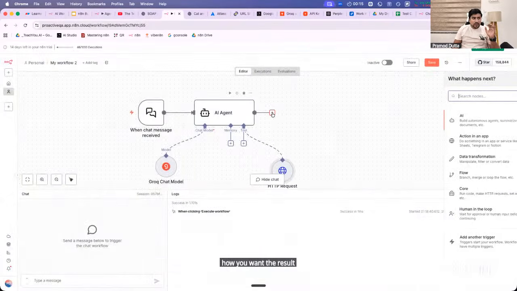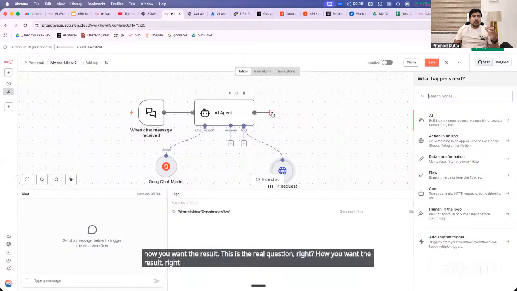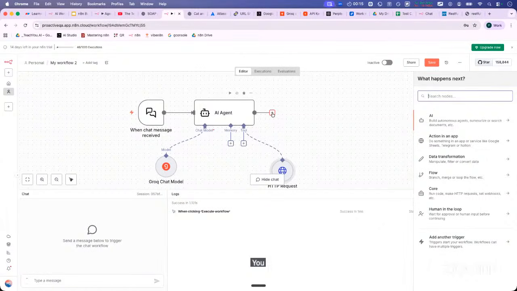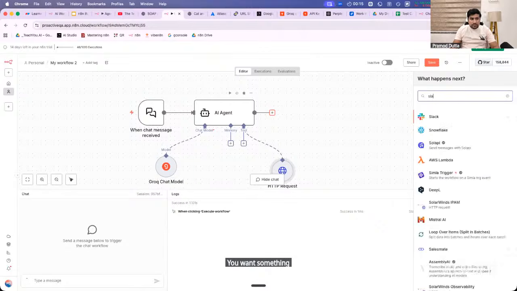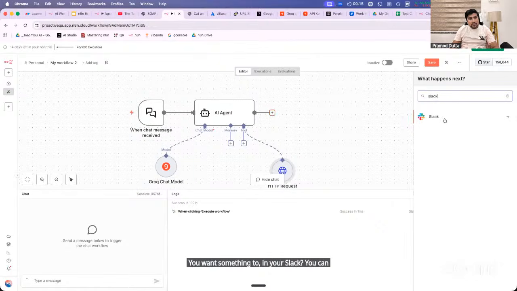This is the real question, right? How you want the result, right, Gagan? You want Yes. in what you want. For example, after getting the result, does the AI agent give you only text? You want something in your Slack? You can make it. You want to make this in Slack? You can basically connect the Slack.